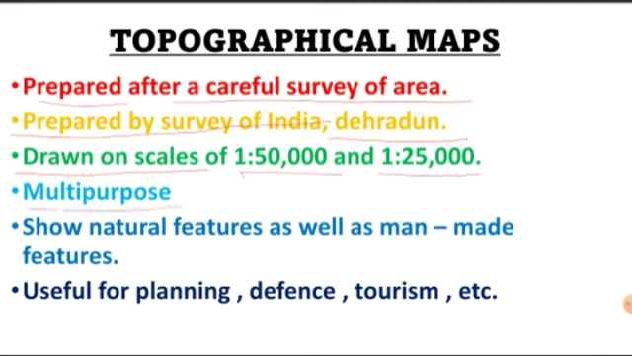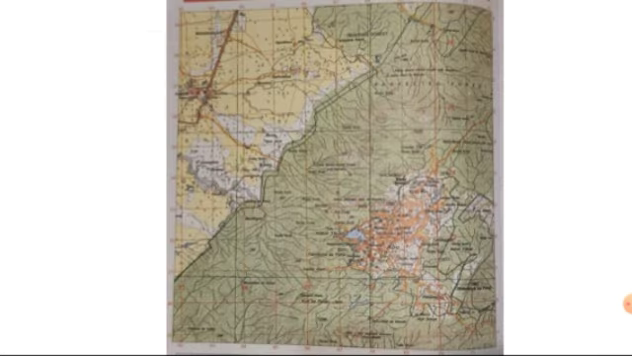They are multi-purpose. This is for general knowledge. They show natural features as well as man-made features. They show both the features. They are useful for planning, defense, tourism, etc. Tourists mostly use these maps, and they are prepared by Survey of India. Now let's see further. This is a topographical map. We will be studying all these topographical map symbols and signs.